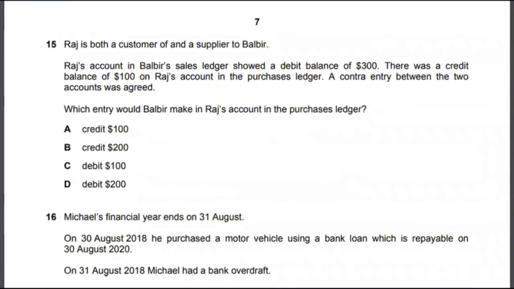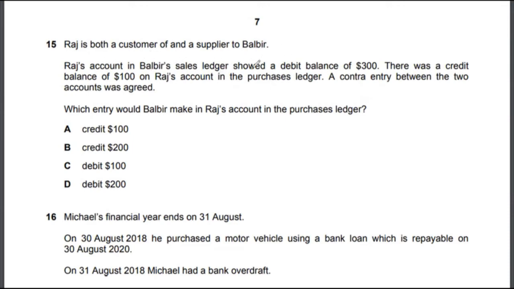Let's look at multiple choice 15. Multiple choice 15 is a bit of a tricky one. You would have to pay attention to certain key terms here. Raj is both a customer of and a supplier of Balbir. So Raj is both accounts payable and accounts receivable of Balbir at the same time. He's buying goods from Balbir, but he's also selling goods to Balbir.